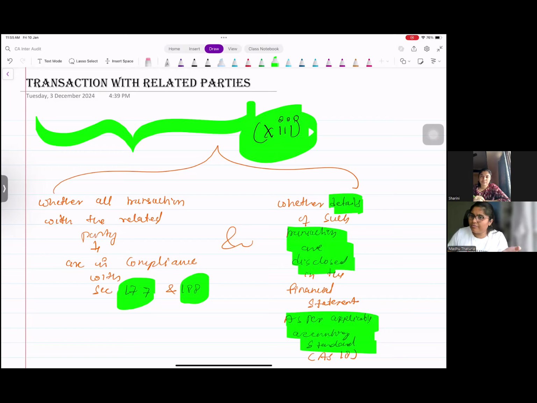Same as if 550 also requires you to check whether the entity has identified all the related parties, they have disclosed all the related party relationships, they have disclosed all the related party transactions, right? That is what you do learn in SA 550 also. Here also it is same.